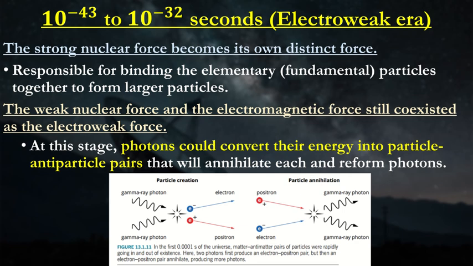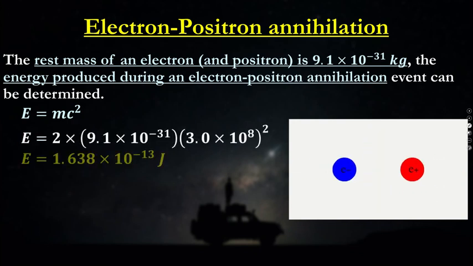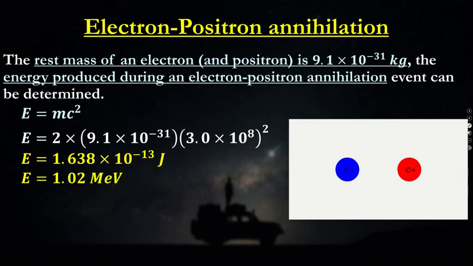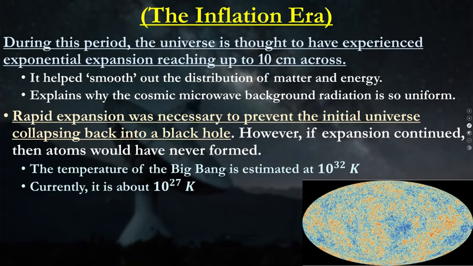What we also talked about previously is this concept of particle annihilation. The positron and the electron are going to come back together again, and they're going to collide and make two gamma rays. As we said before, the amount of energy generated from these two particles colliding and forming gamma rays gives us that amount of energy. So that's one of the consequences of mass-energy equivalence that we're seeing right there.